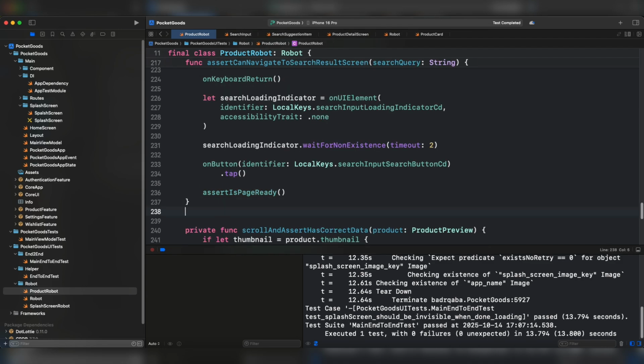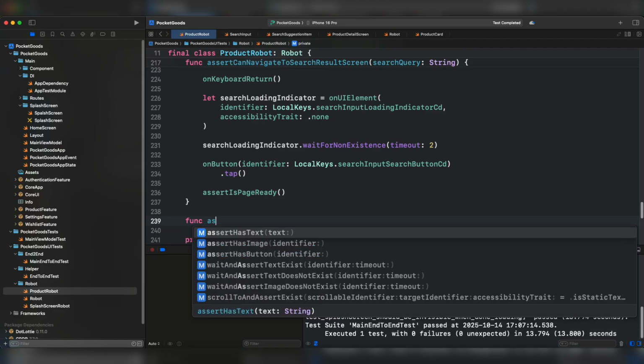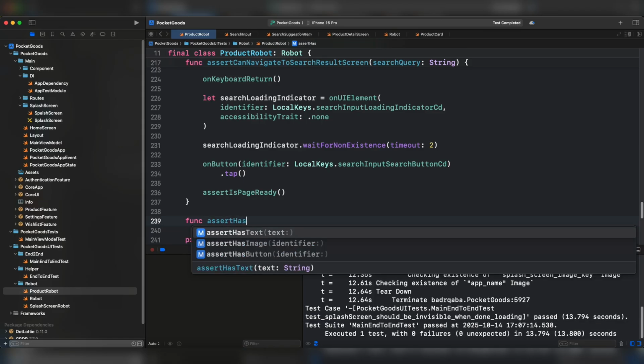Now, if the user provided some non-existing product title, that can result in a warning message being shown. In this particular case, we need to add some assertion to make sure that we have the warning message shown on the screen. I'm going to call this function assert has warning message.